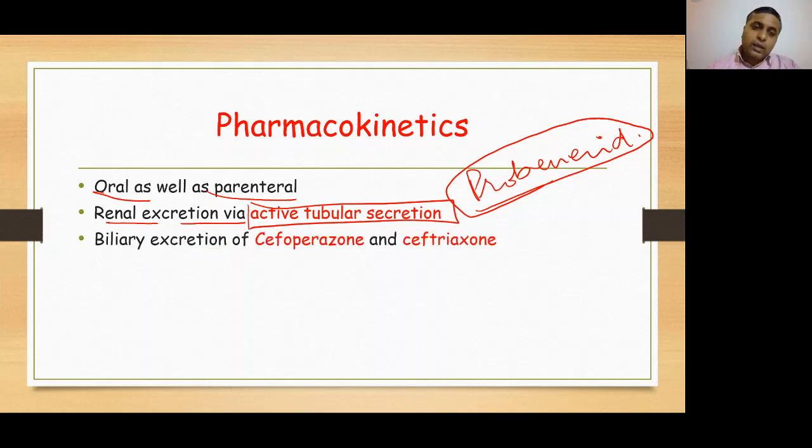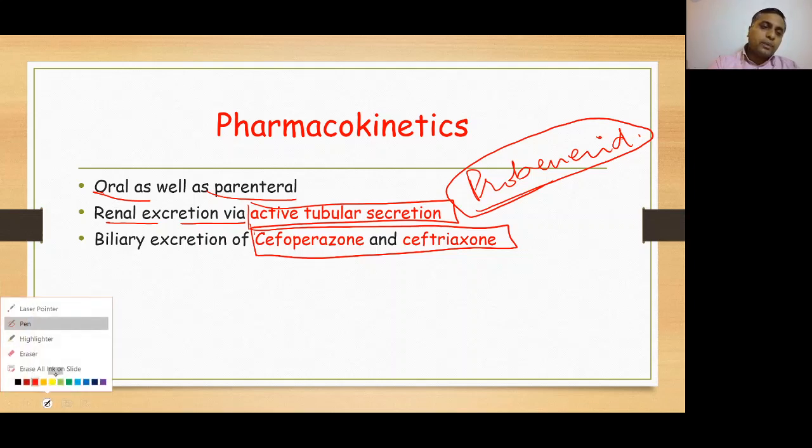Clear? Third important point, in case of cephalosporins, cefoperazone and ceftriaxone are the two drugs which are eliminated through biliary route. In case of penicillins, we have ampicillin and nafcillin which are excreted through biliary route. In case of cephalosporins, we have cefoperazone and ceftriaxone which are eliminated through biliary route. Clear?